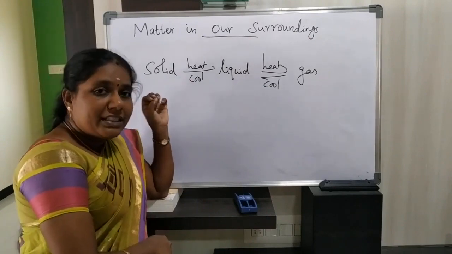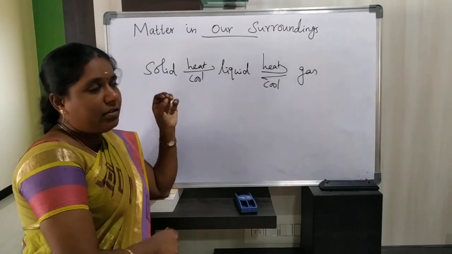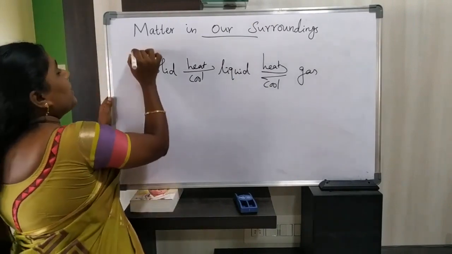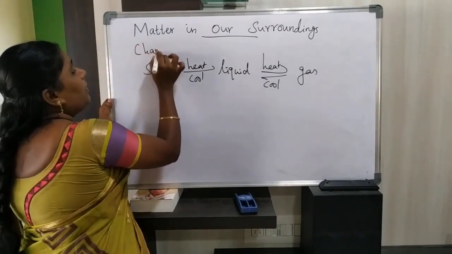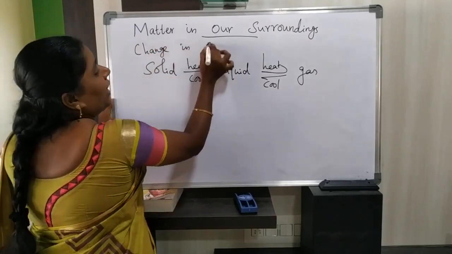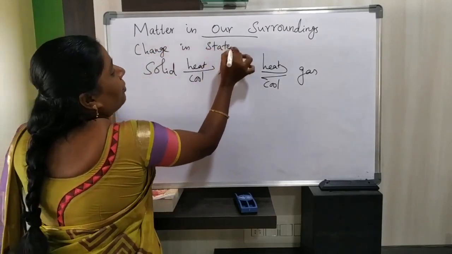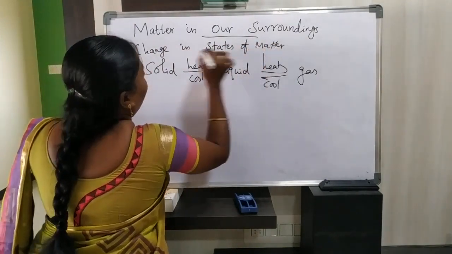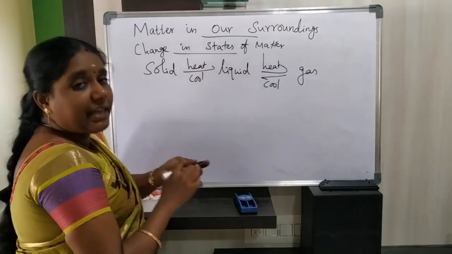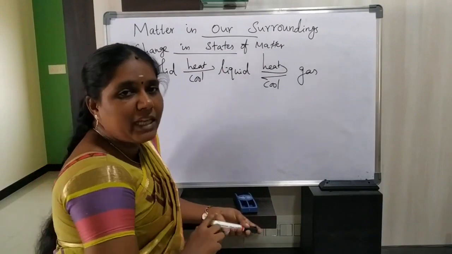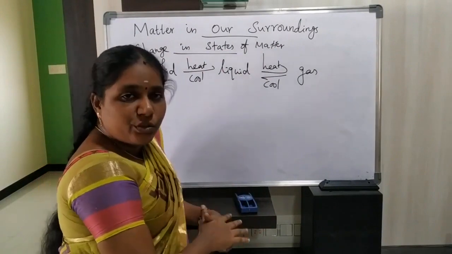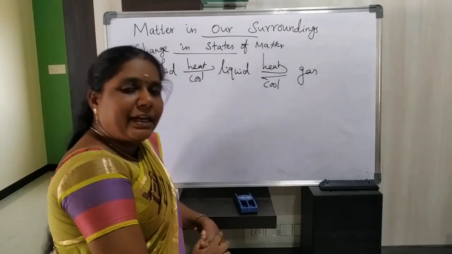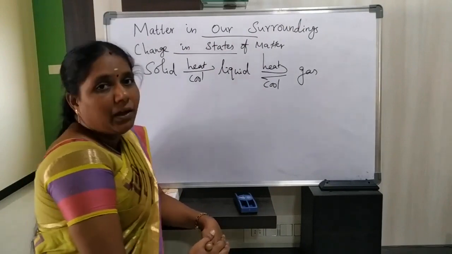So that is the change in states of matter. This change in states of matter takes place with the help of two conditions: one is temperature, and another one is pressure.